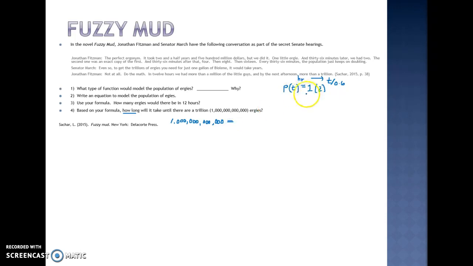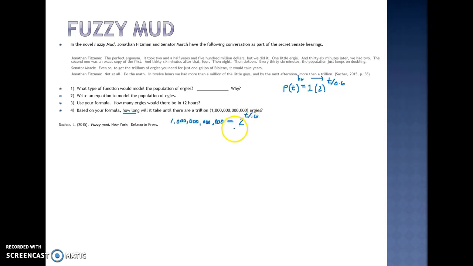Equals. We talked about in the previous question that we really don't need this 1 because multiplying by 1 does not change the value. So I'm going to leave that out. So I have my base of 2, exponent of t over 0.6.